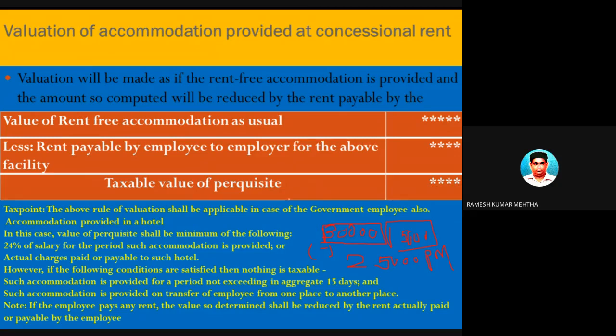A house worth 30,000 rupees, which could be rented out at 30,000, is being given to the employee by the employer at a meager 5,000 rupees, and the employee is getting a concession of 25,000 rupees per month. That is the meaning of the word concessional rent. I will give you one more example, so you understand the word concessional.